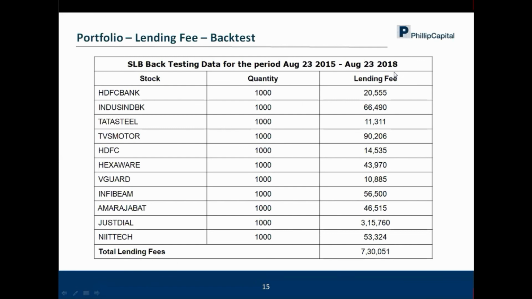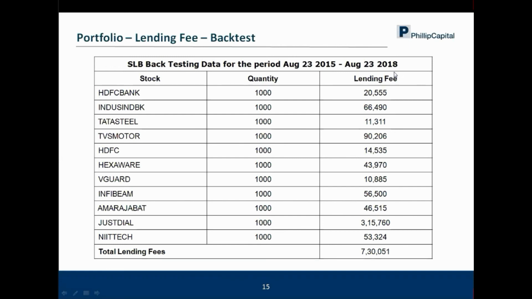Yes, it's the same question wherein the borrower is not able to cover up and return the shares. The way they have structured this product, the expiry date of derivatives happens on the last Thursday of every month, and the settlement of SLB is one week after that. So automatically, when the positions get squared up on the last Thursday of every month, then after a week there's enough time for the stock to come to the borrower's demat account, and the borrowers can easily pay it out to the lender.